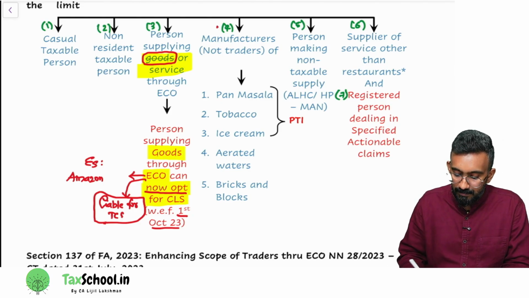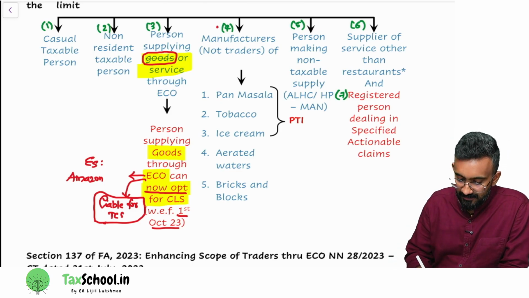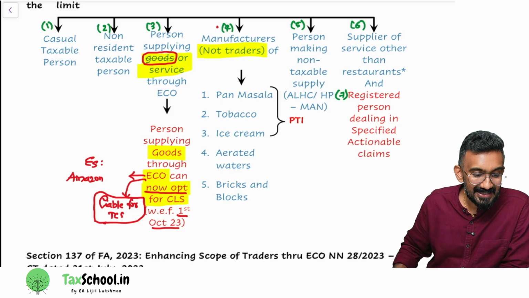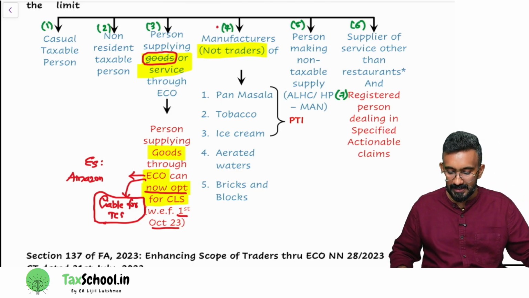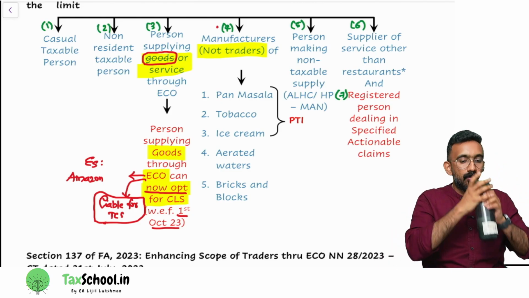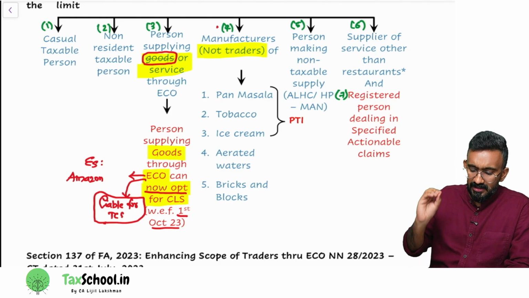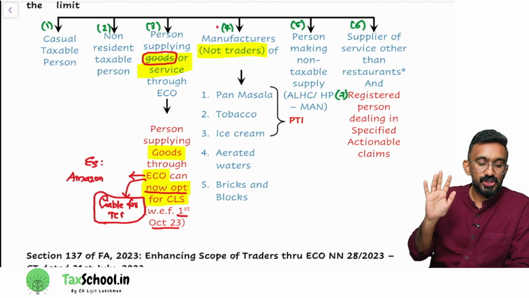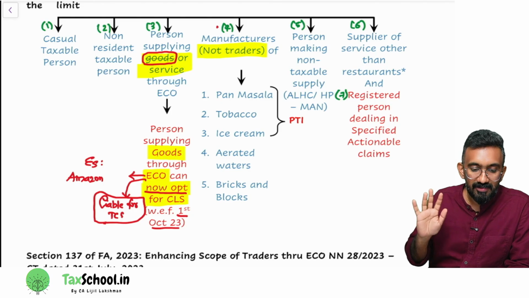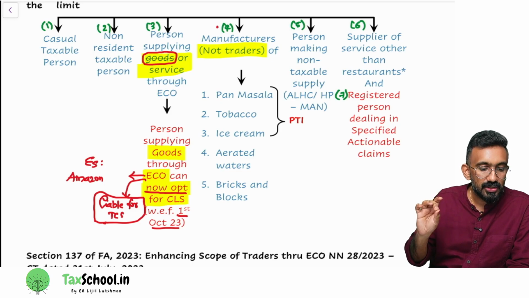Then manufacturers of the following products cannot opt for composition levy scheme. See, I have written something very specific here, not traders. They test this in the examination multiple times. Let's read this. There are 5 types of products mentioned. If you are a manufacturer of these products, you cannot opt for composition levy scheme. The first 3 products are called PTI: pan masala, tobacco, ice cream.